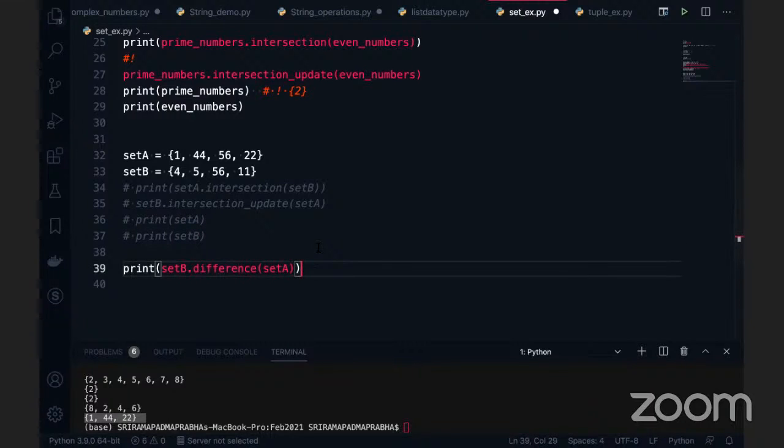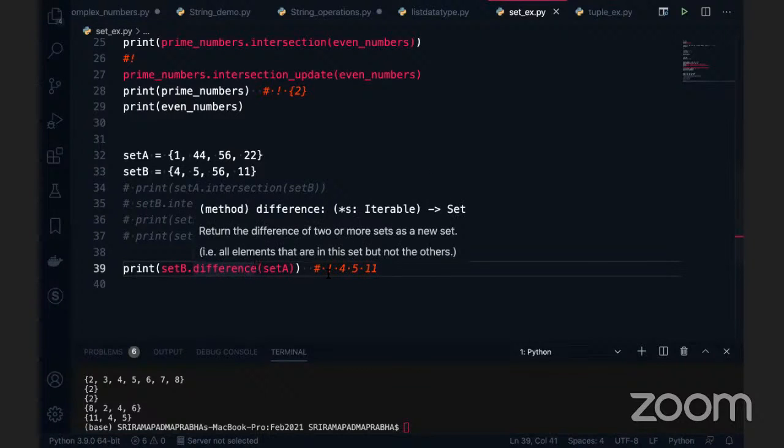Because 4, 5, because 5, 11. Exactly, you are right. I'm going to execute this code. You can see this 4, 5, 11. Of course, it does not maintain the order, so 11, 4, 5, whatever it is. Okay, fine. That's where we got it now. But this is not what I expected, right?